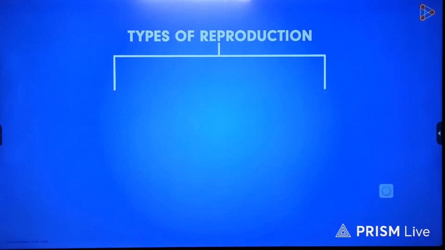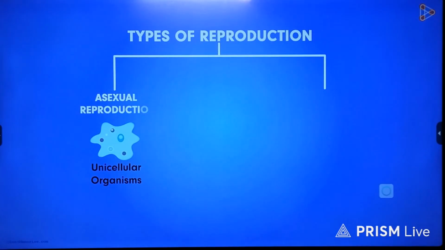The first type is followed by the unicellular organisms. Since it is just one single cell that carries out all the activities, it is obvious that even reproduction will be done by the same tiny creature. So this type is the asexual reproduction. In this type, no specialized cells or sex cells or gametes will be produced inside the body.